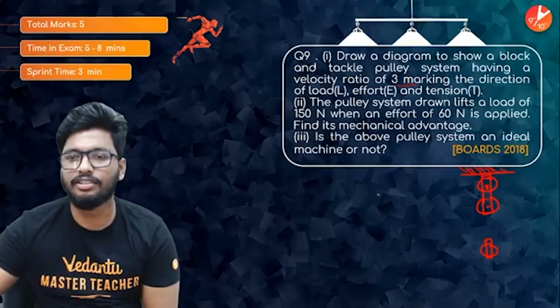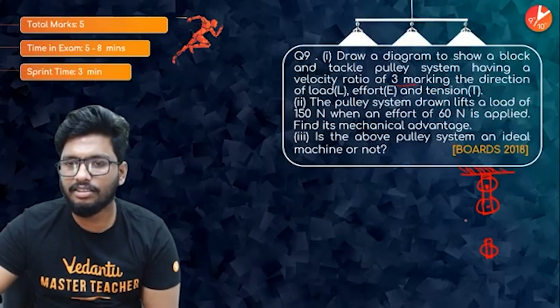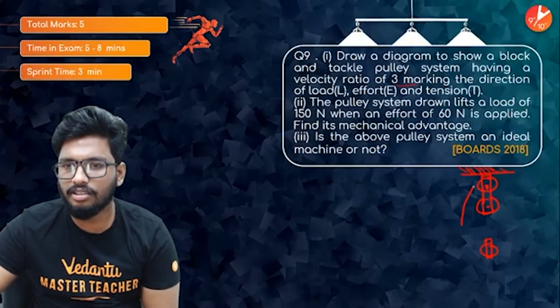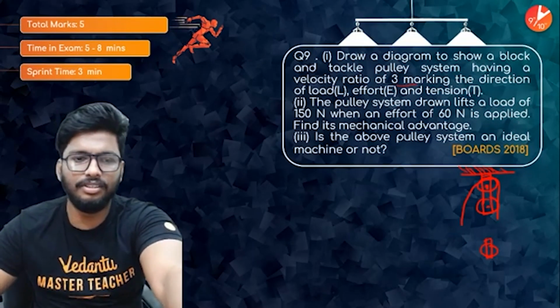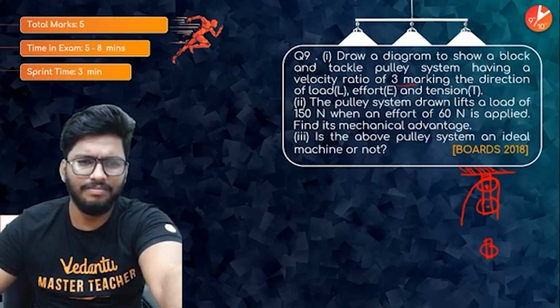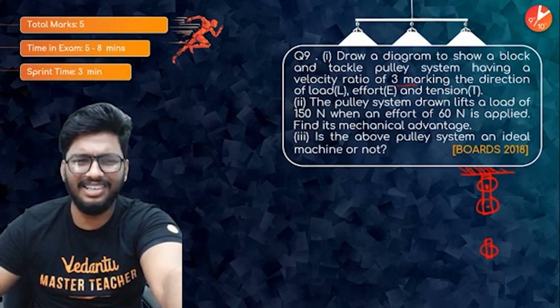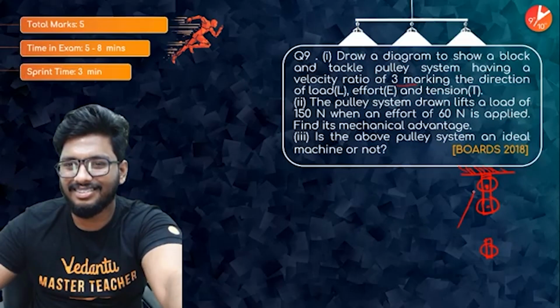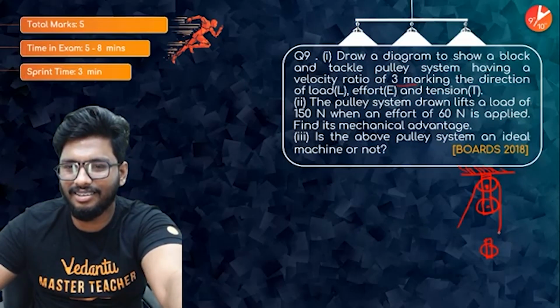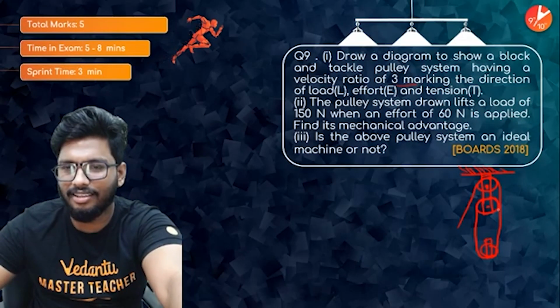So yeah, how do you draw this? The string will start from here. Let me just go all the way. Okay, wait. Let me just erase it. Again, like I told you guys, I'm really bad at drawing. So yes, go all the way till here, go around it, and then reach here.